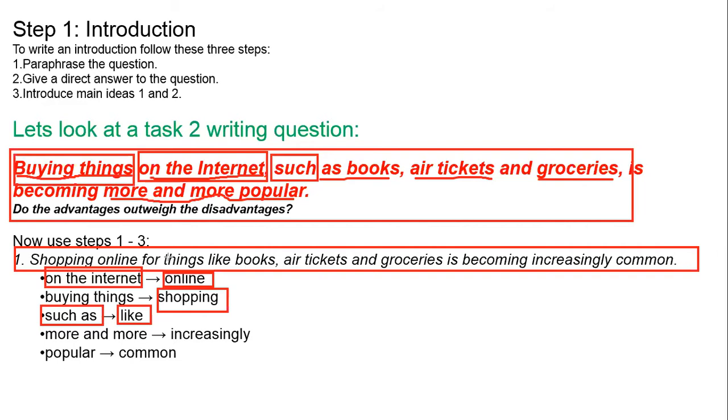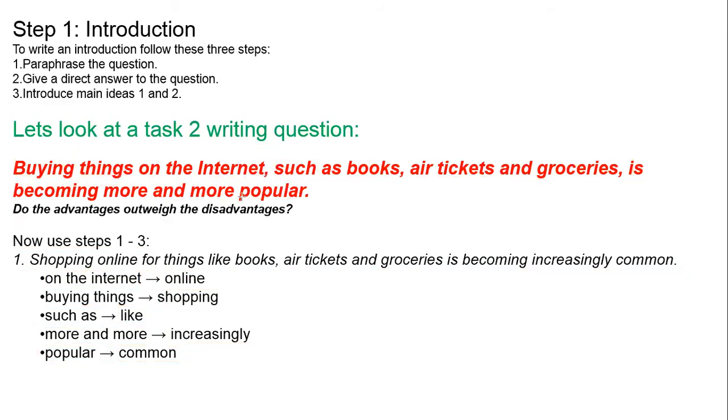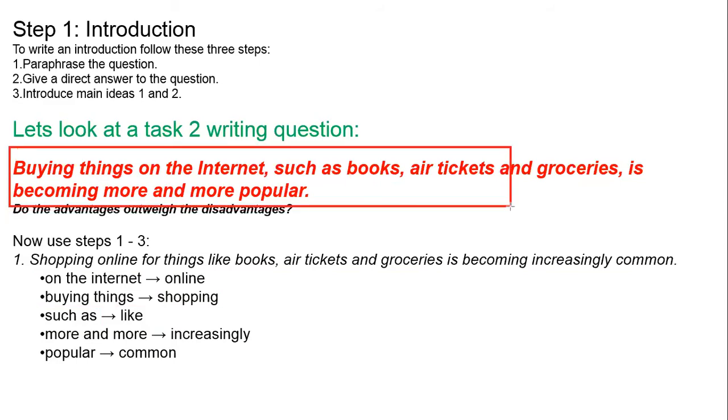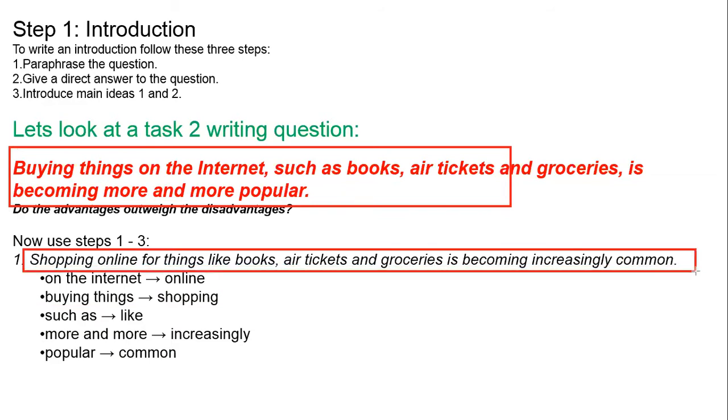Clear? "Is becoming more and more popular." Now, can you see we have changed "more and more" into "increasingly"? And the word "popular" we have converted into the more common word "common." Now look at this example that I have written here for you. This is the IELTS wording, the question. And this is how we have changed it in our paraphrasing: shopping online for things like books, air tickets, and groceries is becoming increasingly common.